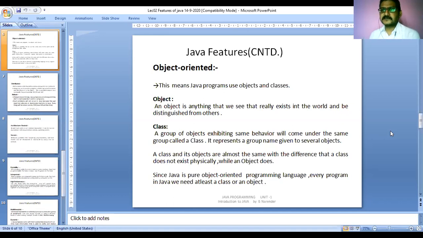So what do you mean by this? If you have an object, a class is necessarily related to it. So for every object, there is a class. Every class may or may not contain objects. You understand what I'm saying?